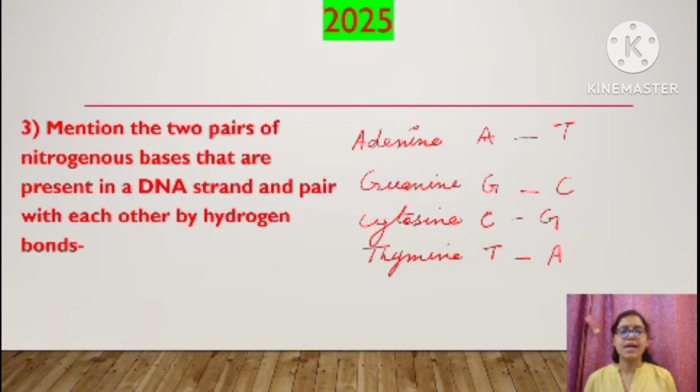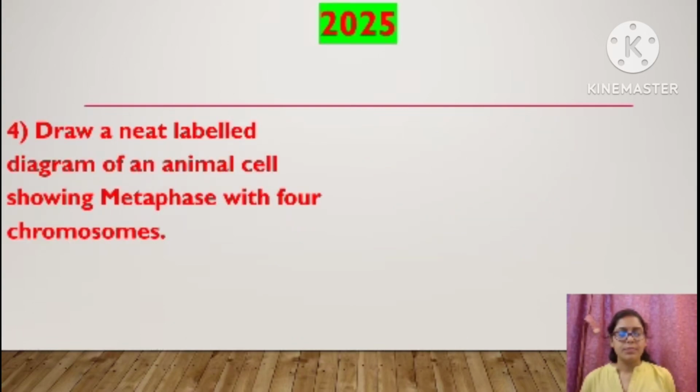In the question, it is asking for the 2 pairs of nitrogenous bases. So what are the 2 pairs, children? First is adenine-thymine. Second is guanine-cytosine. Because it is asking in pairs, we have to answer also in pairs. And we know that they pair with the help of hydrogen bonds: between adenine and thymine, double hydrogen bond, and between guanine and cytosine, triple hydrogen bonds. Clear? Moving to the next question.